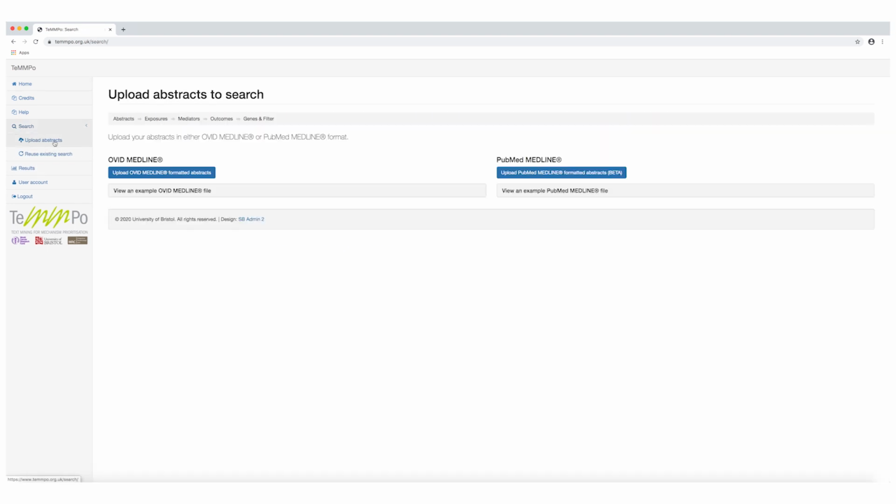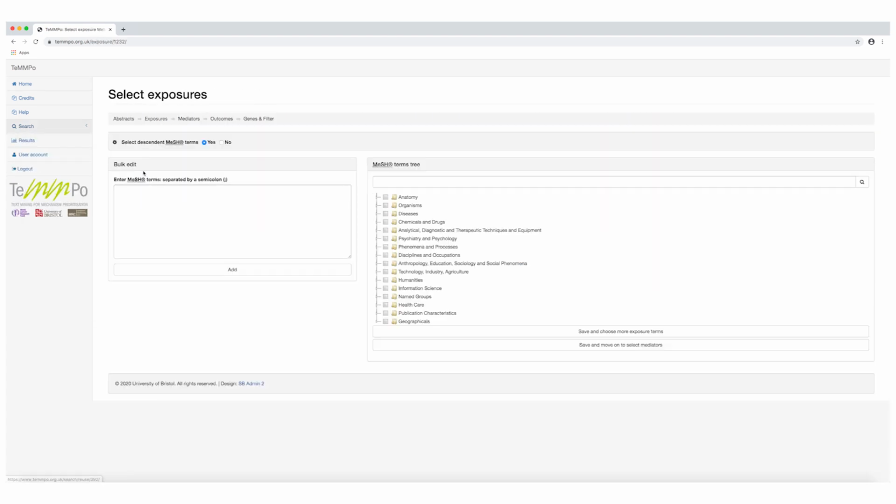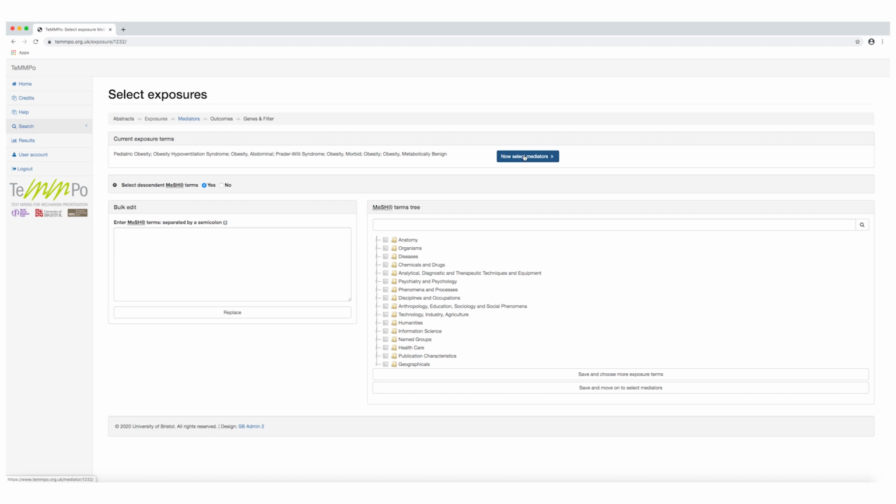After uploading your article sets, you enter medical subject heading terms for obesity, the mechanisms, and prostate cancer in the search fields, or use the search tree and click Start Search.